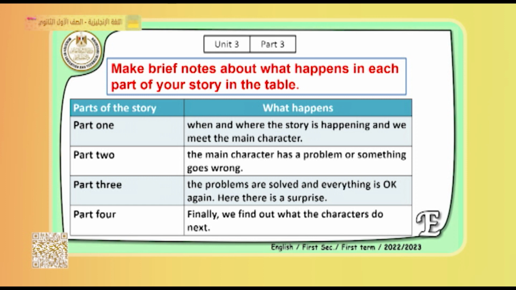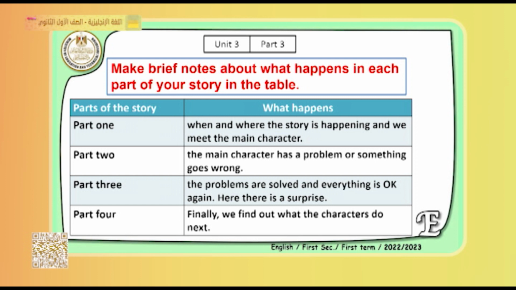So let's here write brief notes about our story. If we want to write a story, in part 1, you are going to write when and where the story happens. This is what we call the setting, the time and the place, and when we meet the characters.